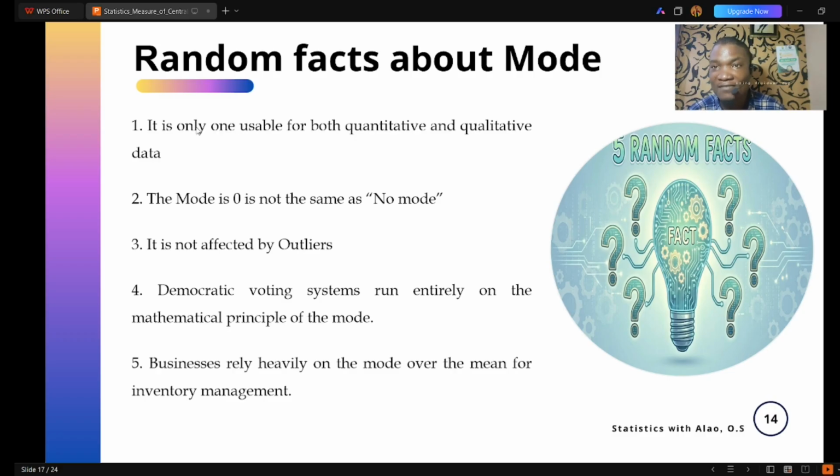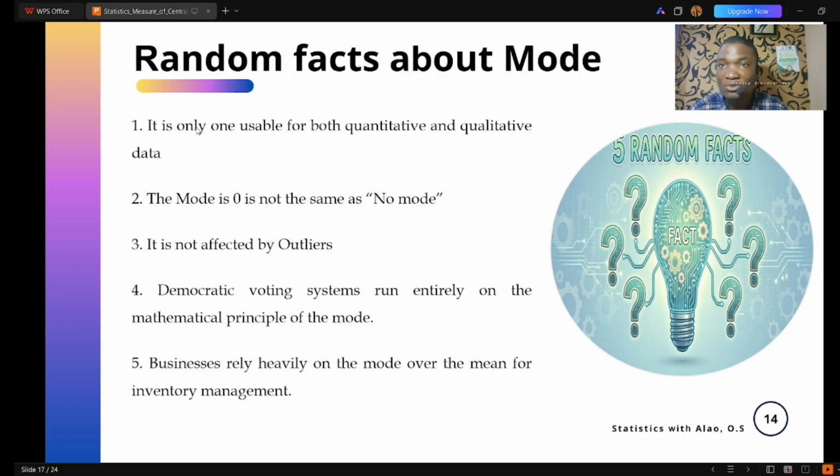Also, businesses rely heavily on mode. For example, Pelumi is selling clothes, and people keep getting a particular clothing item from that store, and Pelumi wants to restock and take the inventory. In this case, the mode is preferred because you want to know exactly what people are ordering and what you should buy back into the store. You don't want to go and get something else that people are not ordering, right? This is an advantage of mode over the rest of the measures of central tendency.